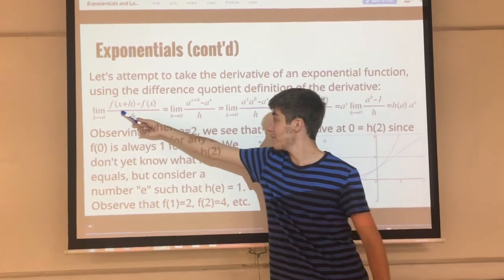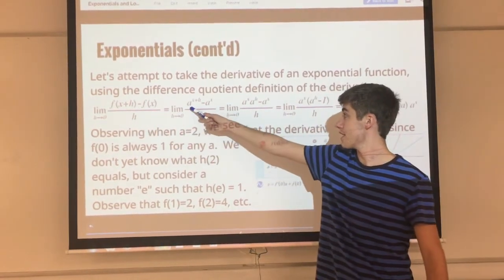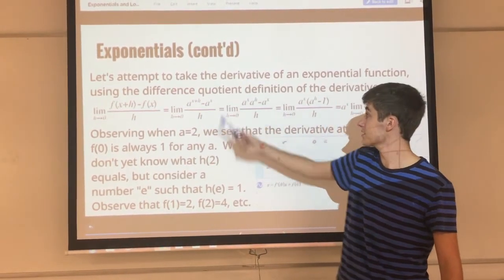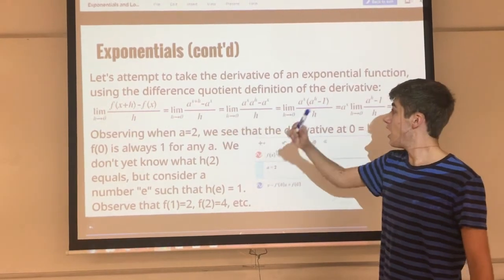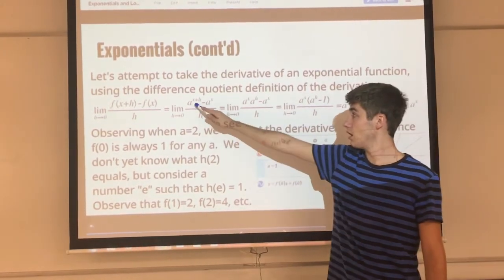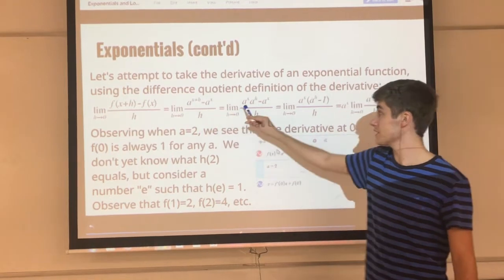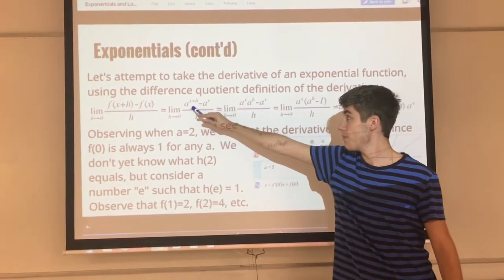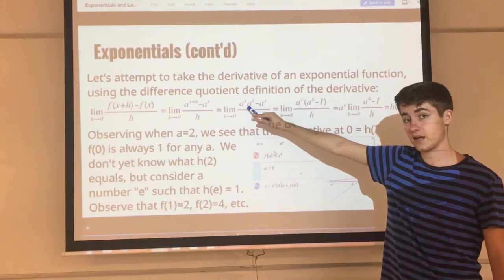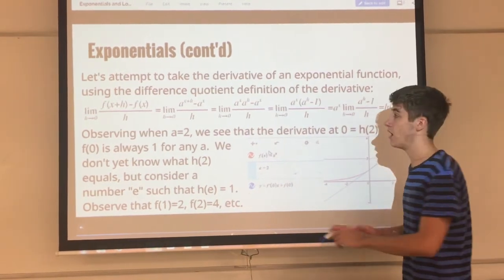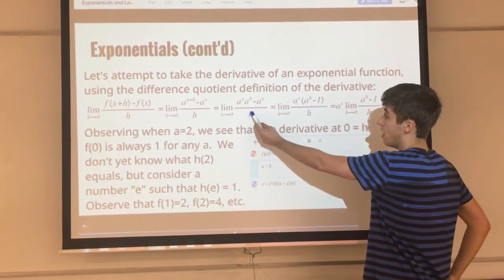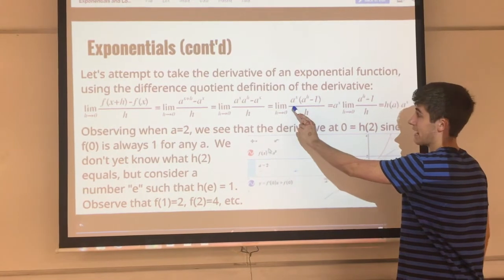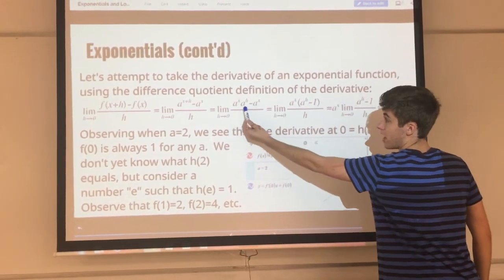And we replace f of x plus h and f of x with a to the x plus h minus a to the x, all over h still. And using the previous rule that the sum of the exponents corresponds to the product of the two exponentials, we break up a to the x plus h into a to the x times a to the h, which is a perfectly consistent move with our axioms. And then we're going to factor out that a to the x, because as you can see, there's a common factor there.